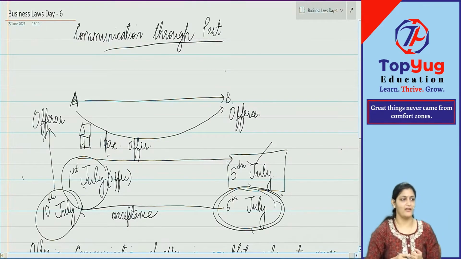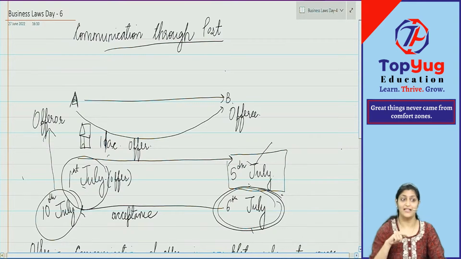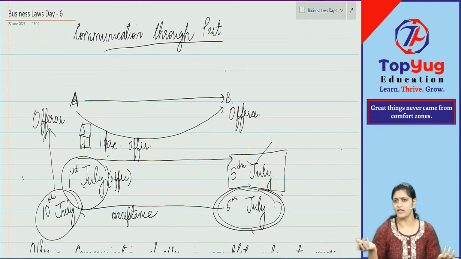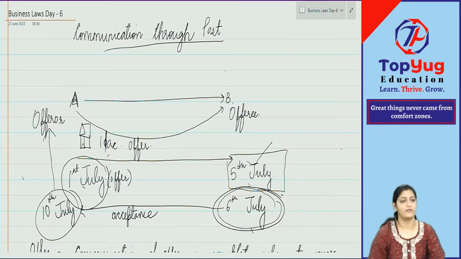Now you tell me when the communication of acceptance is complete as against the offerer. When the letter is put in the course of transmission, it is not in the power of any party to change it. Put in the transmission, done, finished, not in anyone's hand. Now, for whom is communication of acceptance complete here?